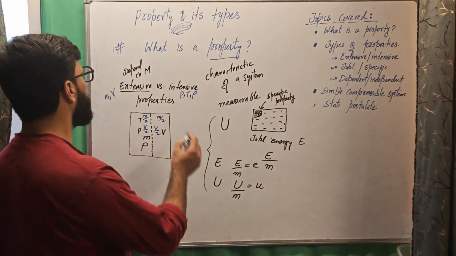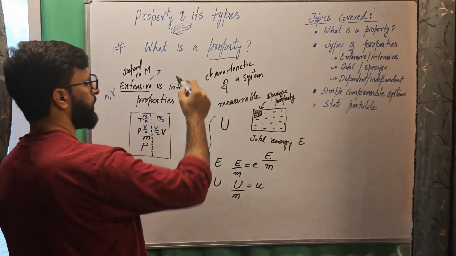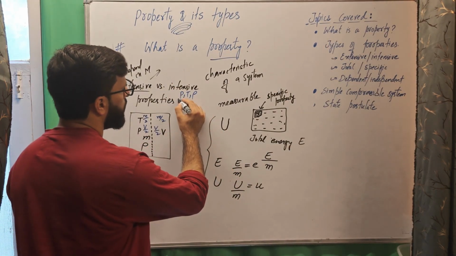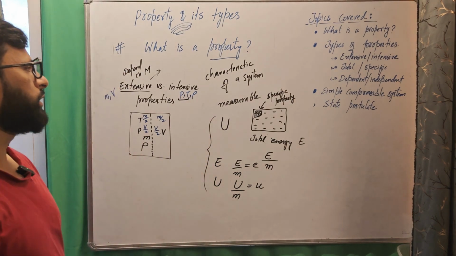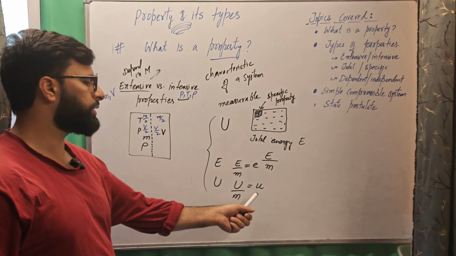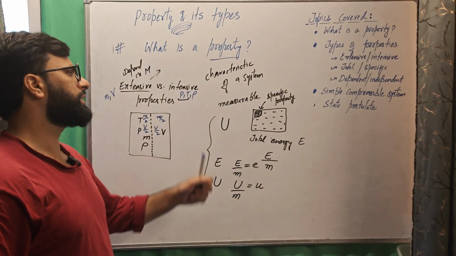And extensive properties are denoted by uppercase letters, intensive properties by lowercase letters, with the exception of pressure and temperature. Pressure and temperature are intensive properties, which should be denoted by lowercase letters, but they are denoted by uppercase letters. These two are the exception.